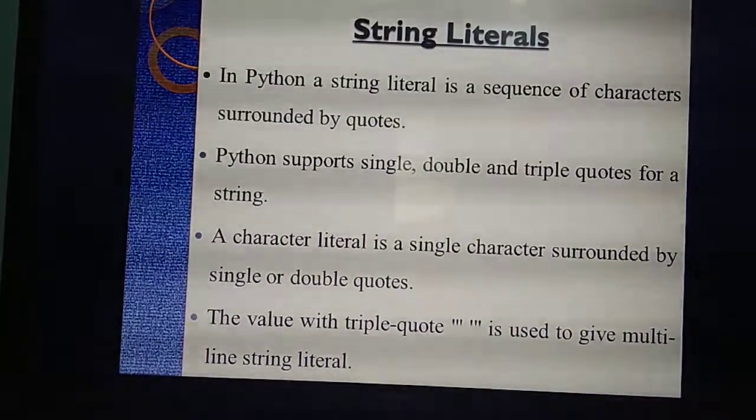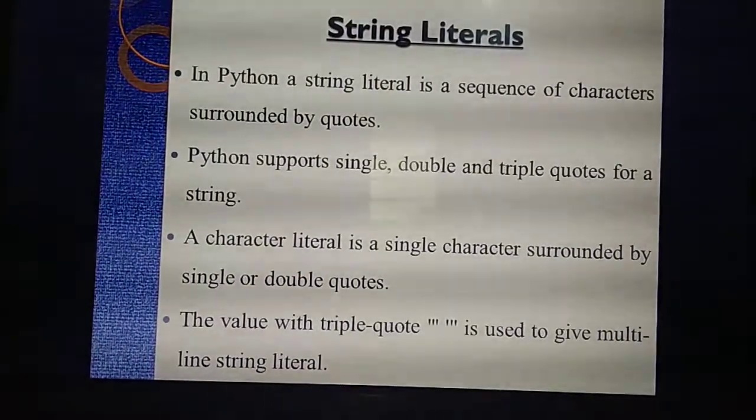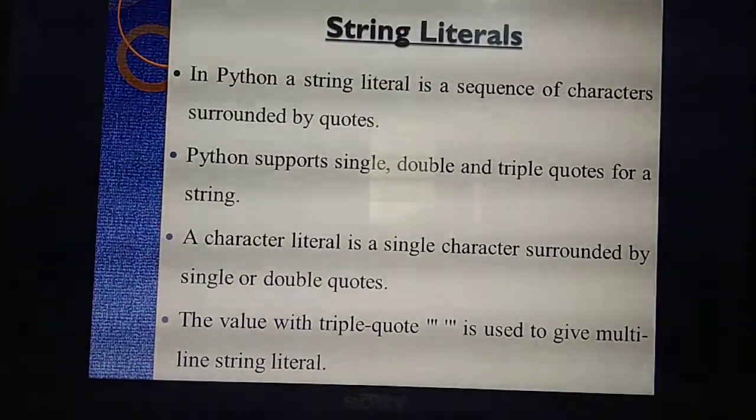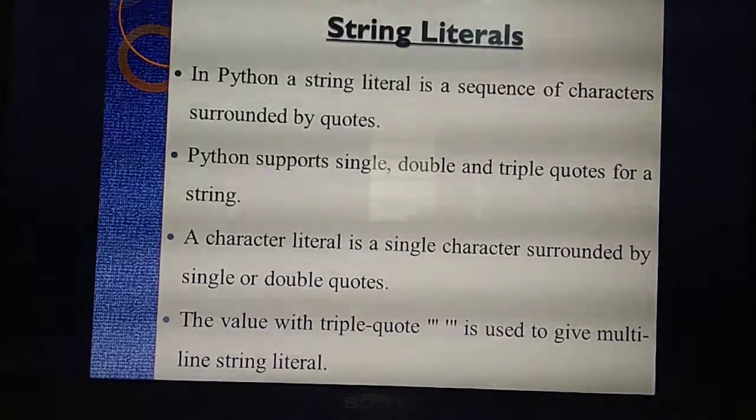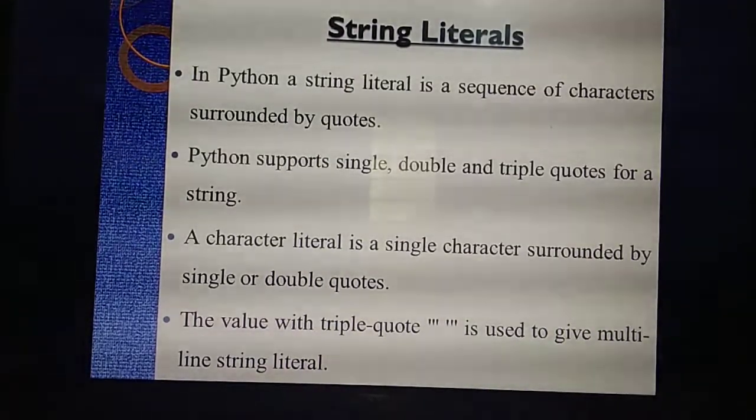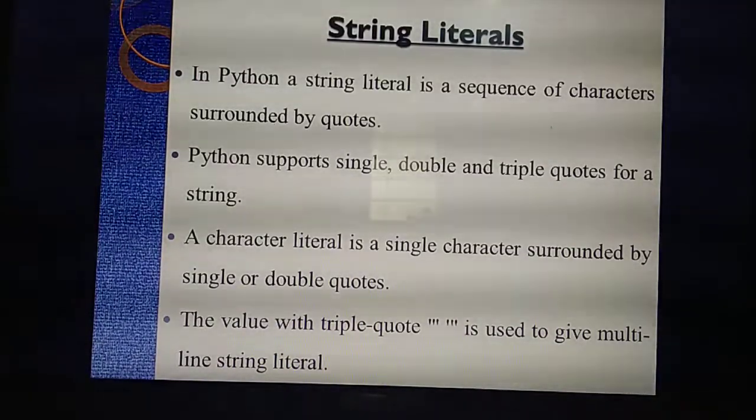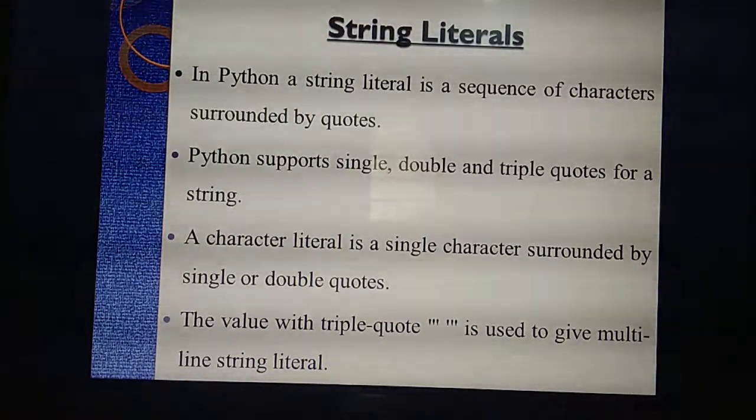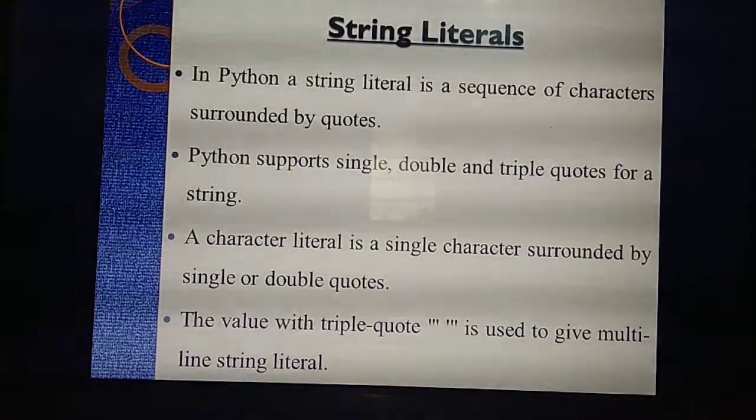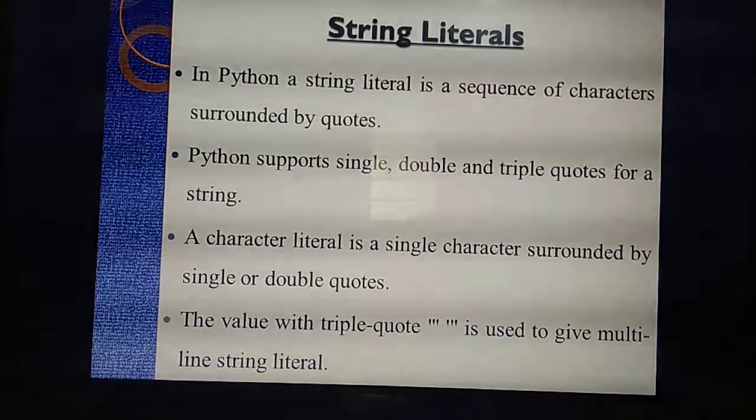What's the next type of literal? String literal. Okay. So what do you mean by strings? You already studied. What do you mean by strings? Collection of characters. For example, computer, C-O-M-P-U-T-E-R. C is one character. O is another character. M is another character. Altogether, computer is a string.